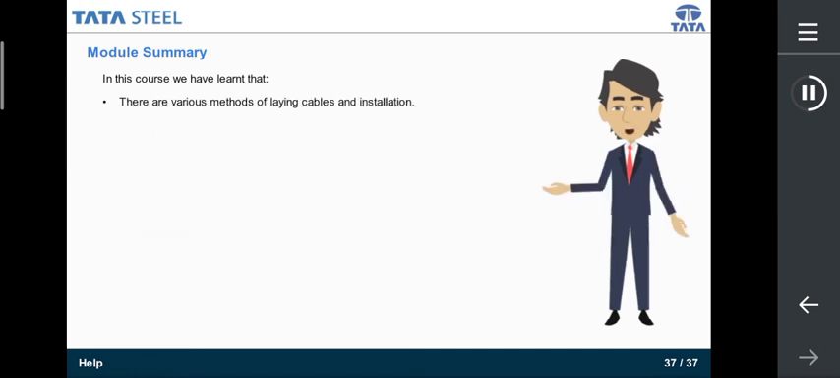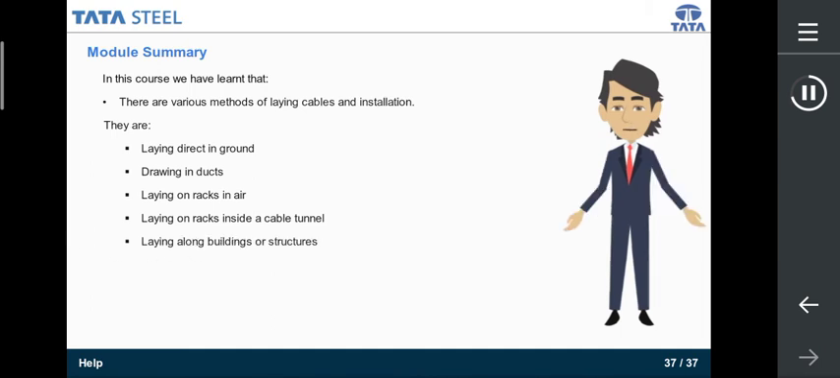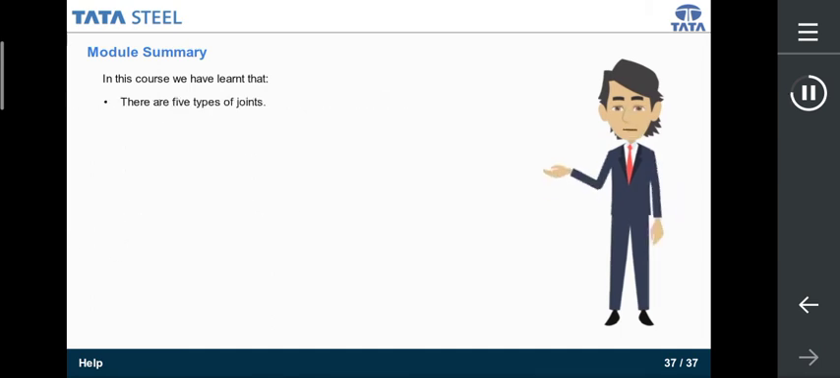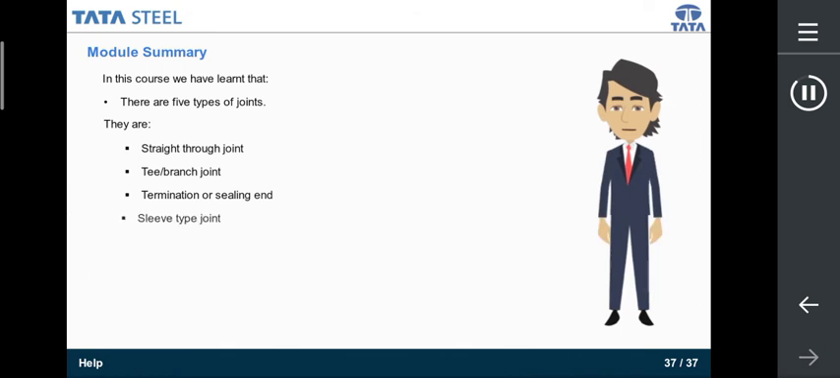The guidelines for laying the cables are as per IS 1255-1983. There are various methods of laying cables and installation. They are laying direct in ground, drawing of cables from cable drum, laying on racks in air, laying on racks inside a cable tunnel, laying along buildings or structures. There are 5 types of joints. They are straight through joint, T or branch joint, termination or sealing end, sleeve type joint, cast resin joint. Click Next to proceed to the post test.